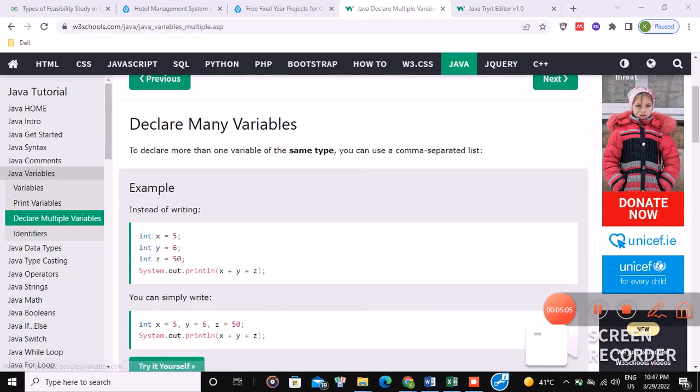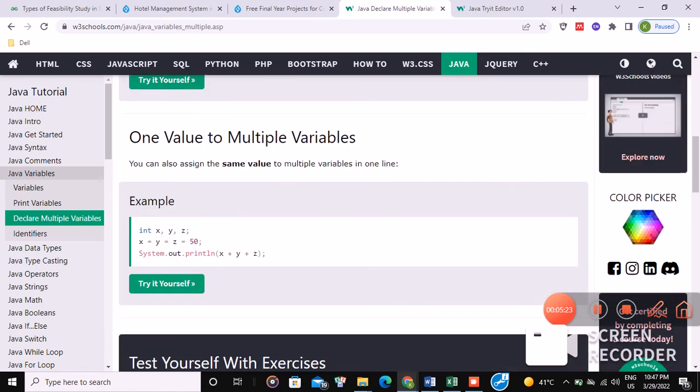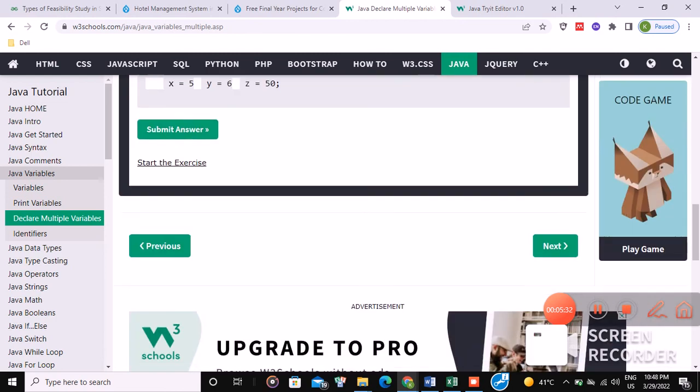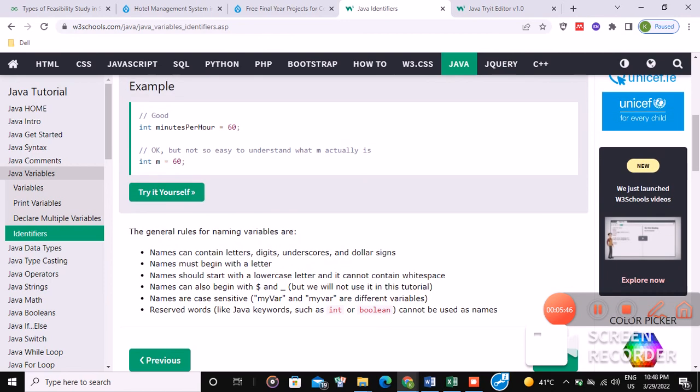We can have many variables at the same time in the same program by using different variable names. Like here we have declared int x, int y, int z by using different variable names, and with System.out.println we have printed them out. All the variables can be given the same value by using the equal sign. Java requires unique names for different variables. You can't name two variables the same.